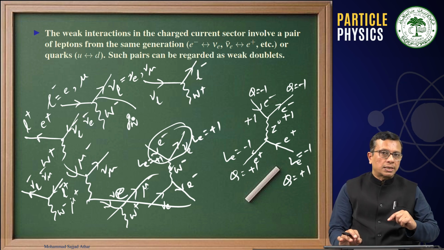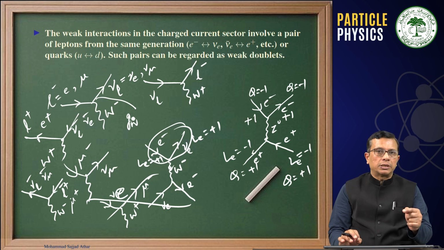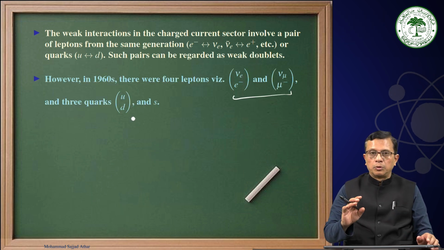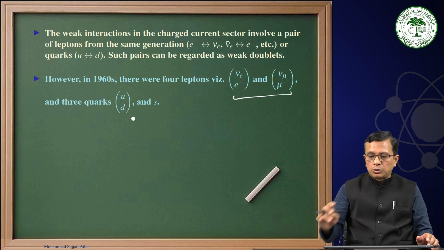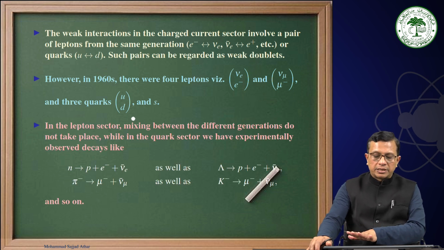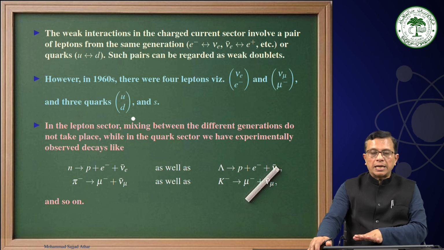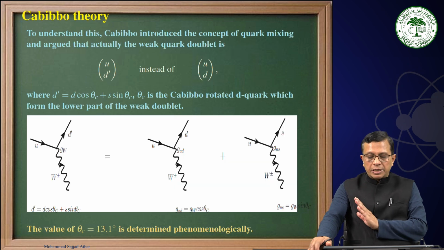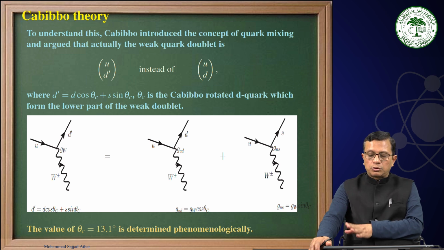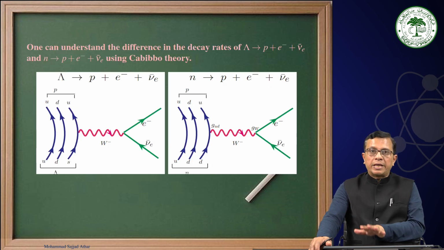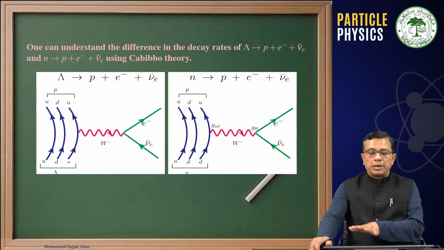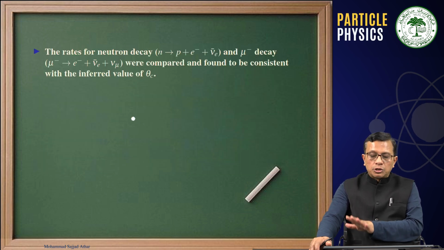But in the quark sector, if you have a u to d transition, then it will be G_W cosine theta C, or G_W sine theta C. Therefore, to start with, in the 60s we had 4 leptons and 3 quarks, and then we realized that there is a transition between u to s and s to u. That was explained on the basis of Cabibbo theory, and then we were able to understand why lambda decay is suppressed in comparison to the neutron decay.